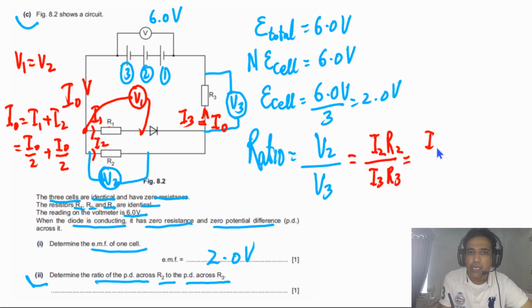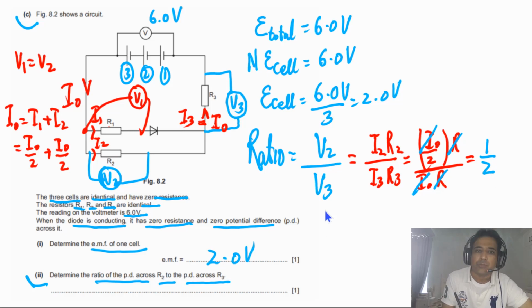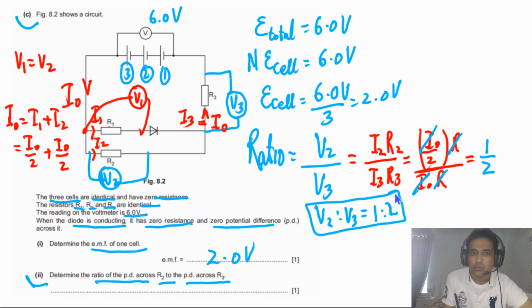I2 is equal to I0 by 2 times R, divided by I0 times R. In this case, we can cancel I0 with I0, and this R with this R. So we are left with 1 by 2. So the ratio between V2 and V3 is simply equal to 1:2. This is our final answer, and this is what you need to write down.